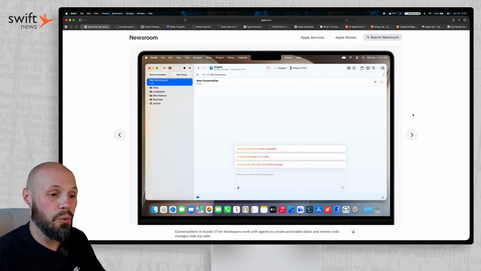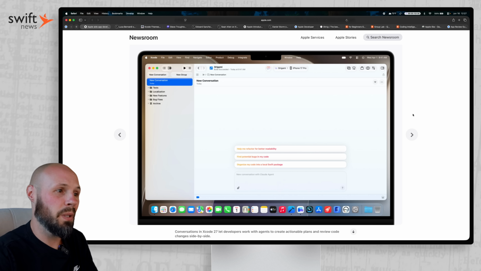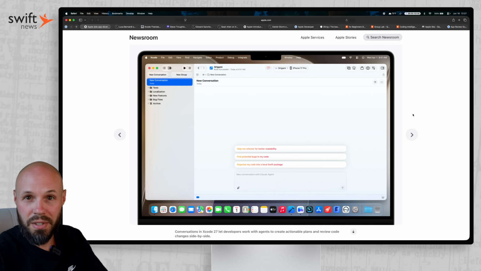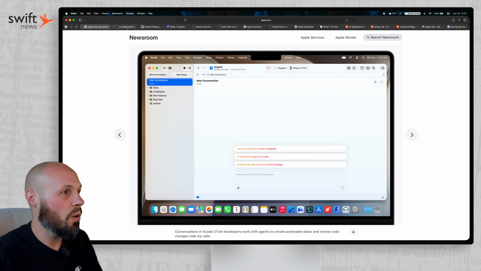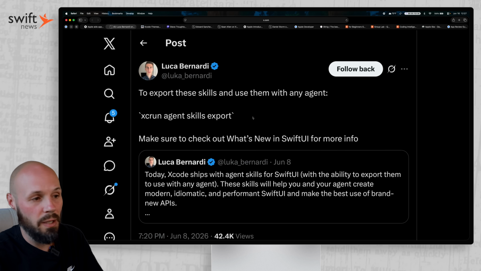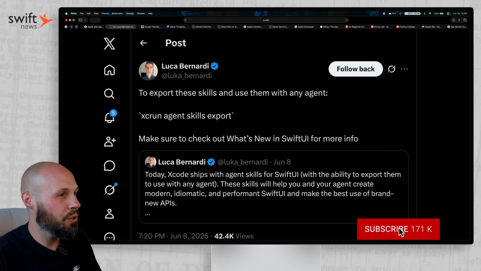Xcode has a bunch of new skills, like a SwiftUI skill, an accessibility skill, working with the new iOS 27 API skills. And all those skills, here Luca from the SwiftUI team tweeted out, can be exported using this terminal command, xcrun agent skills export. So now you can take these markdown files to whatever agentic engineering IDE you choose.